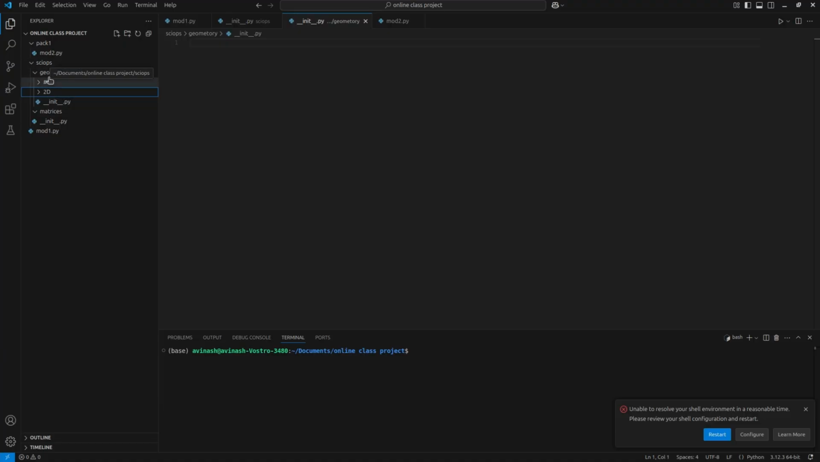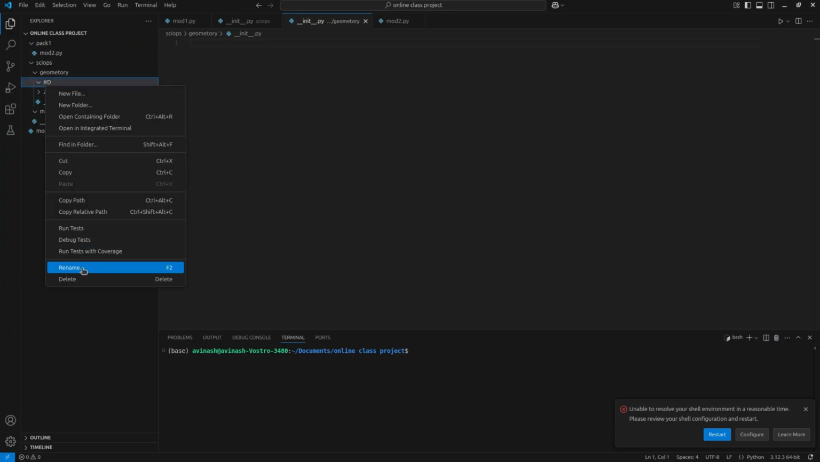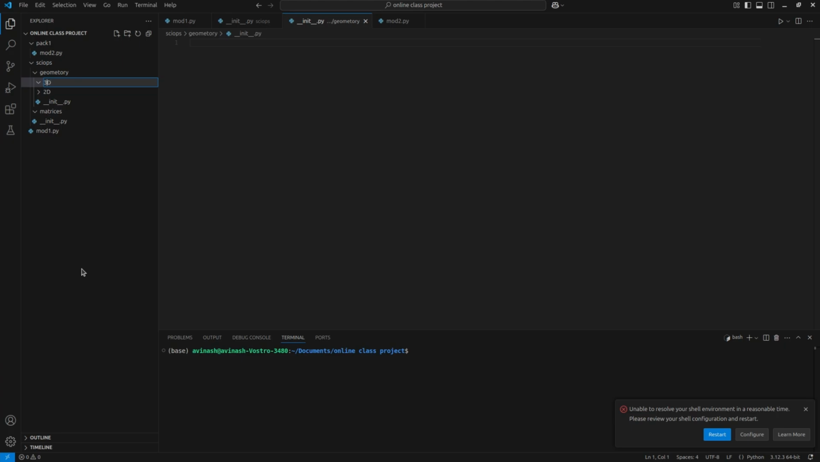In SciOps this is a sub package and these are again sub packages. Sorry, I need to rename this to 3D. And still these are not sub packages. I need to create one file again. Each folder will have this file by default. Now we can create our functions in our file here. For example, in matrices, or here in 2D and 3D, I want to add one more file, input pre-processing. We want to pre-process user input.